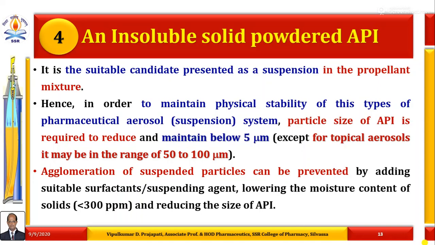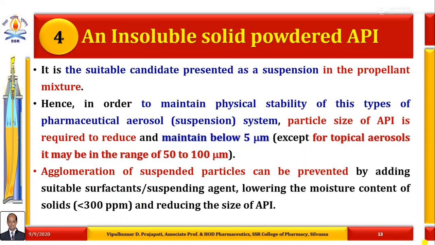Agglomeration of suspended particles can be prevented by adding a suitable surfactant, also known as a suspending agent, in suitable proportion, or by lowering the moisture content of the solids to less than 300 parts per million.